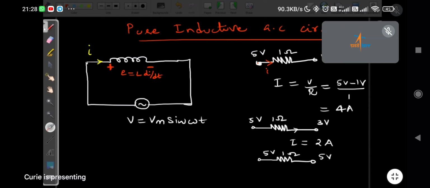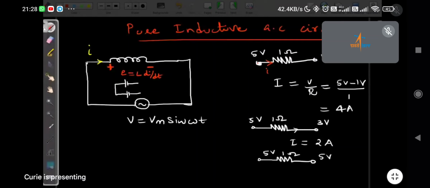How will it come? Now it will come like two circuits. Here I will have a polarity. I can replace this E by a polarity, one small battery, this E. And again there is one voltage source. If we connect like this, they are in opposition. This is connected in the opposition mode. That is how the inductor opposes the cause. The inductor's induced EMF opposes the cause producing it.